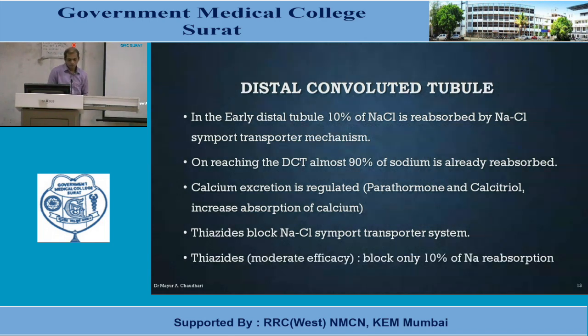Thiazides, with moderate efficacy, block only 10% of sodium reabsorption. So you can see that the majority of sodium ion is reabsorbed at the loop of Henle, where loop diuretics act, while thiazides, which act at the distal convoluted tubule, block only 10% of sodium reabsorption. So efficacy wise, loop diuretics have more efficacy in comparison to thiazide diuretics.